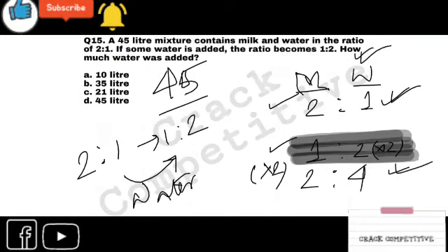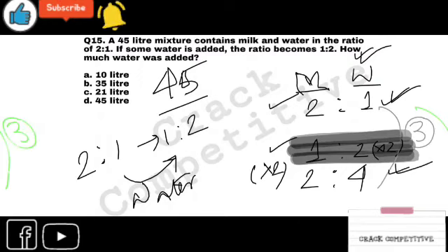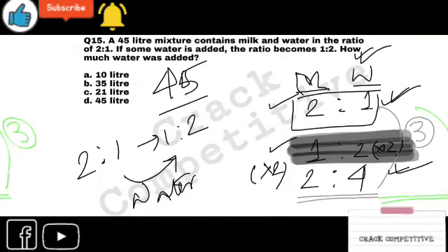So how much water is added? 3 parts, because the difference between 1 and 4 is 3. So 3 parts of water is added in the next ratio. And what is the total number of parts in the first ratio? It is 3, right? It is also 3.